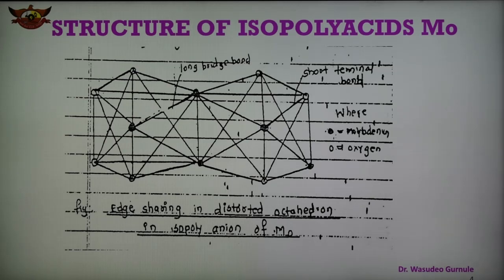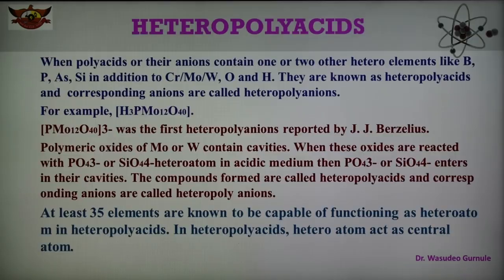Now we are discussing what is meant by heteropolyacids. Heteropolyacids are compounds which contain one or more heteroatoms. Polyacids or their anions which contain one or two other hetero elements, like boron, phosphorus, arsenic, silicon, in addition to chromium, molybdenum, and tungsten, are known as heteropolyacids, and the corresponding anions are known as heteropolyanions.